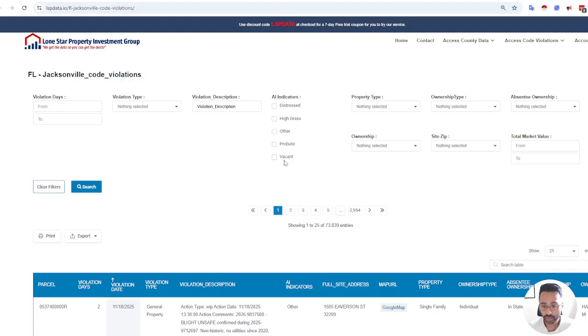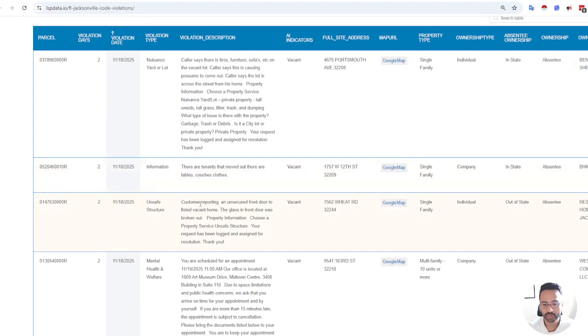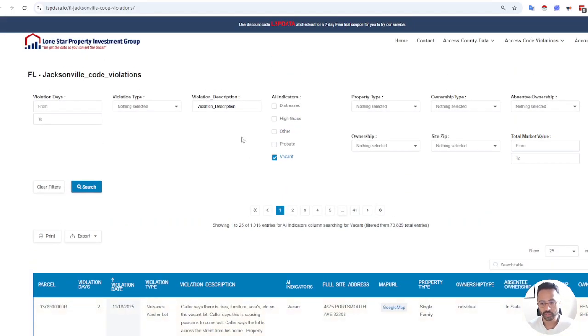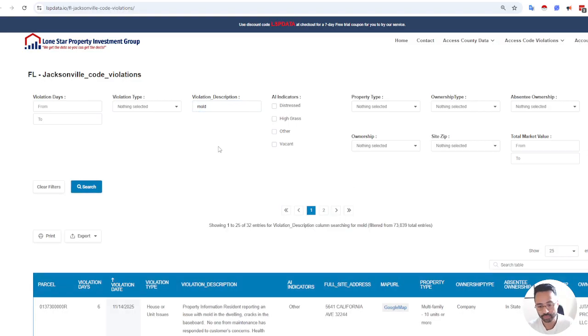But you can also identify vacant properties by searching for vacant here. So for example, it's a vacant lot, tenants have moved out, unsecure front door on vacant home. And again, the point of this platform is to identify distressed properties. So we process thousands of this kind of information to give you the ability to search for any keyword. If you wanted to look for, I don't know, mold, you can search for that.